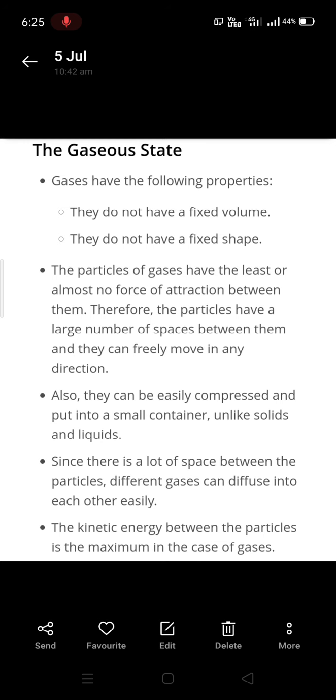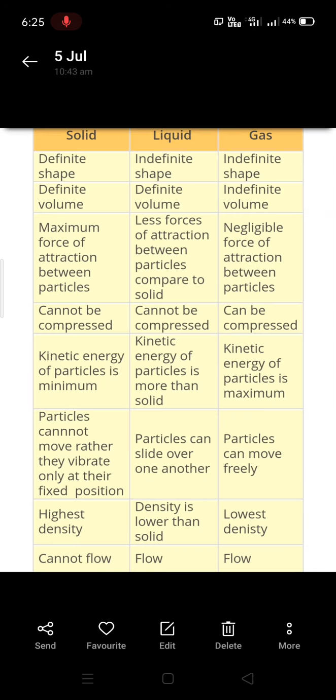And there's a lot of space between them, so different gases can diffuse into each other easily. Kinetic energy is also very high in the case of gases. So here a comparison is given for solid, liquid and gas. Solid has definite shape, liquid has indefinite shape, gas has indefinite shape, and solids and liquids have definite volume, whereas gas has indefinite volume.